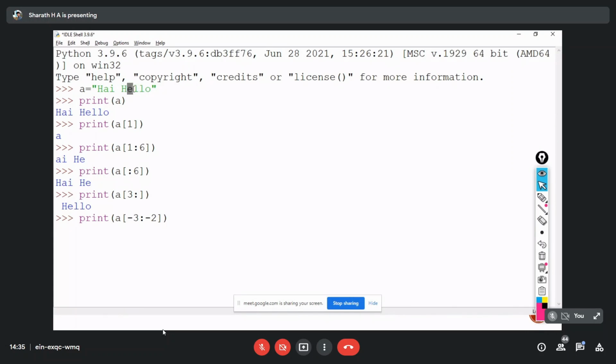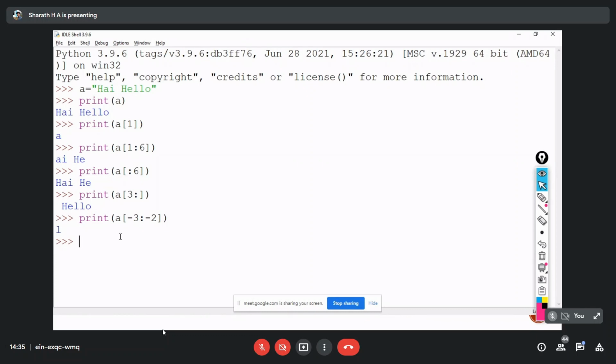-3 is nothing but E, right? So it won't print E over here. It will print only L here. You can see that in the output. It will print only L. Whereas in a positive value, it is excluding the second index value, is it right? Like that, in a negative value, it will skip that. So from -2 to -3, excluding -3. Got the difference? Got the difference?